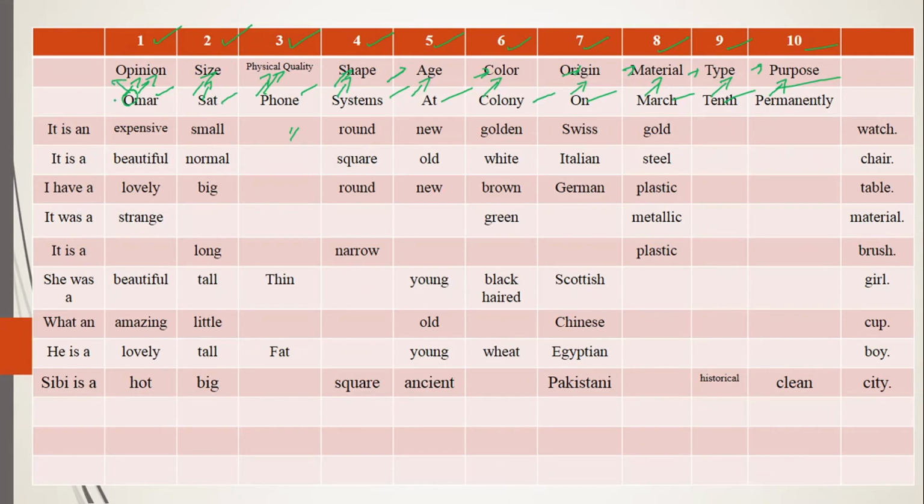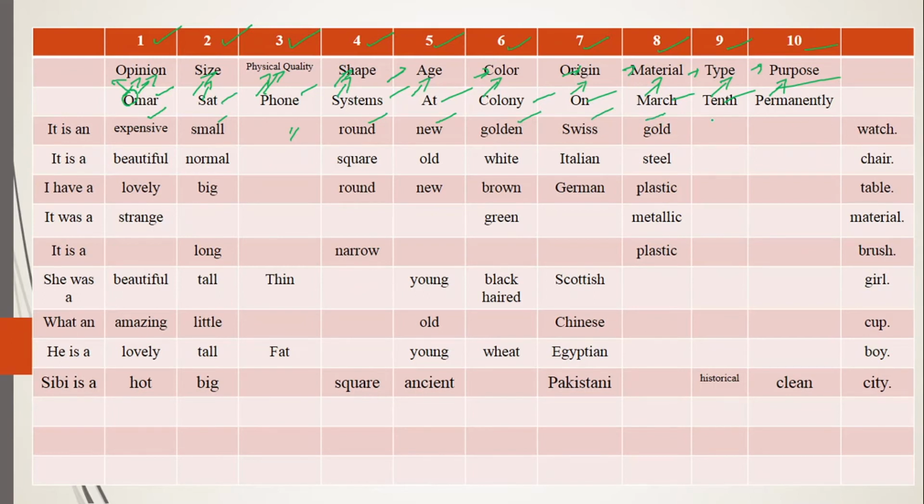So the sentence is there, it is an expensive. Now expensive is the opinion, small is the size, then definitely here we don't have the physical quality, so for that we have left the place. Then shape is round, age is new, color is golden, origin is Swiss, meaning it is made in Switzerland, and material is gold.